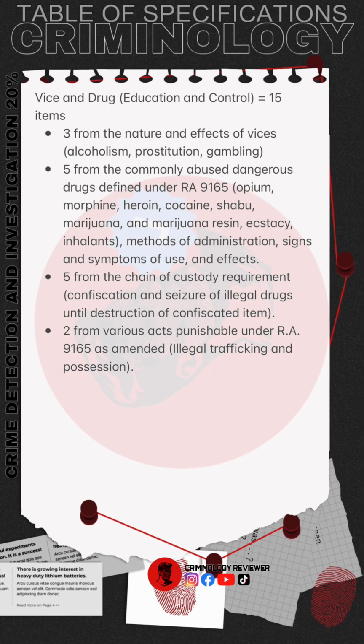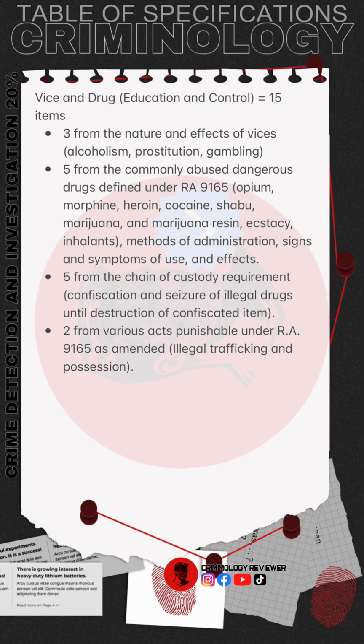Vice and Drug Education and Control, it has 15 items. 3 from the nature and effects of vices, alcoholism, prostitution, gambling. 5 from the commonly abused dangerous drugs defined under RA 9165: opium, morphine, heroin, cocaine, shabu, marijuana and marijuana resin, ecstasy, inhalants, methods of administration, signs and symptoms of use, and effects.